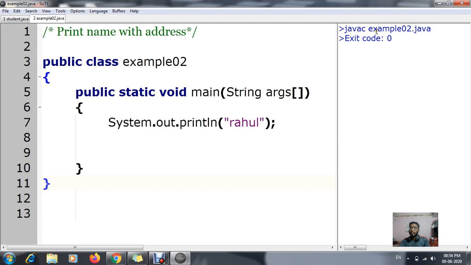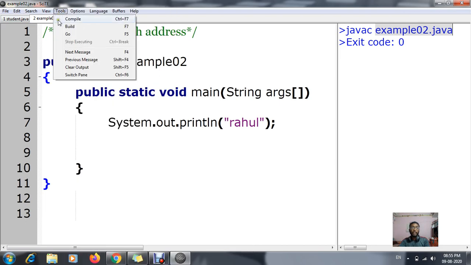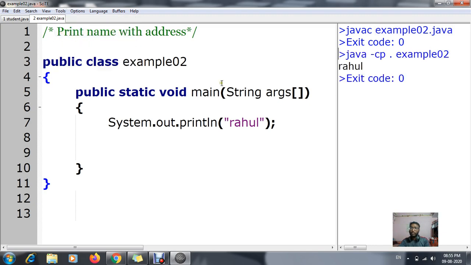Can you see this example02.java? This is my file's name. And can you see exit code 0? That means there is no error. So now I can go for the run button, the Go button, click on Go, or you can use the shortcut key, that is F5. Now you can see the output as Rahul. This is your first example.